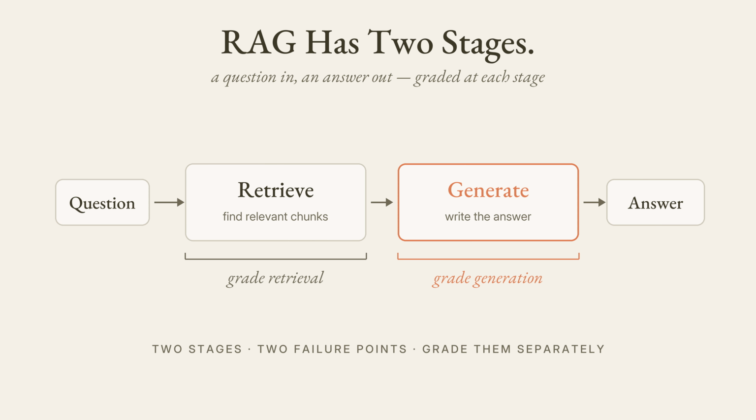Start with the shape. A question goes in. First, retrieval finds the chunks it thinks are relevant. Then generation writes an answer from those chunks. 2 stages, 2 failure points, so you grade them separately.